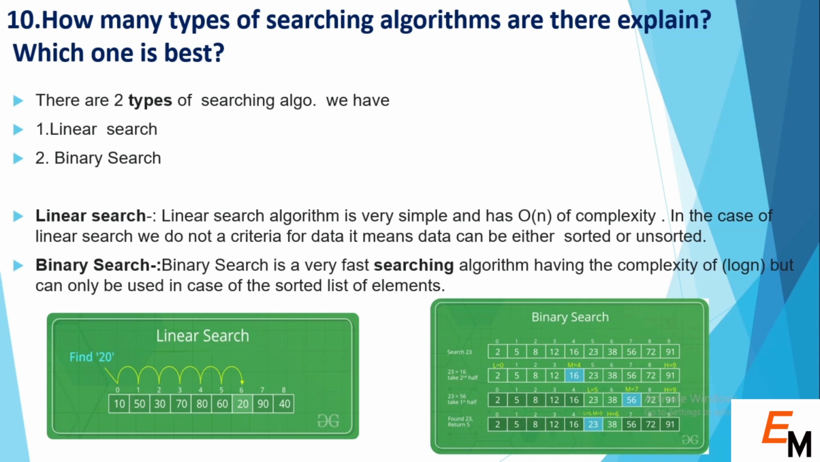We have linear search and binary search. Linear search is a very simple searching algorithm where it will take O(n) time complexity, but in the case of linear search we do not have any criteria: the data can be either sorted or unsorted. And binary search is a very fast searching algorithm that will take only O(log n) time.